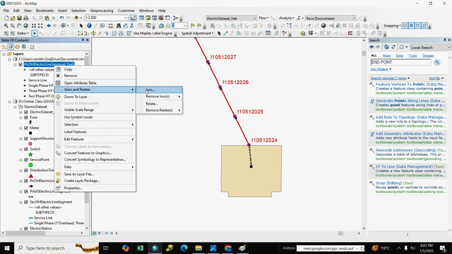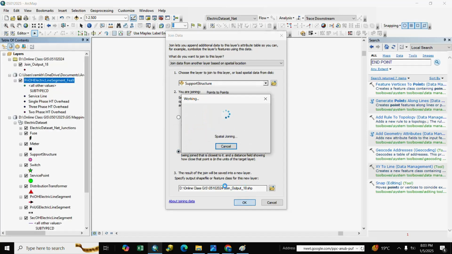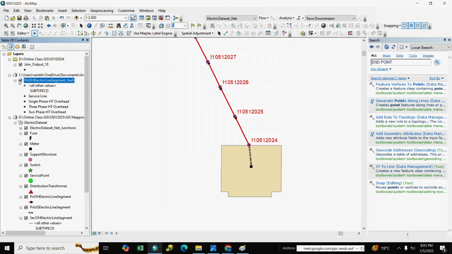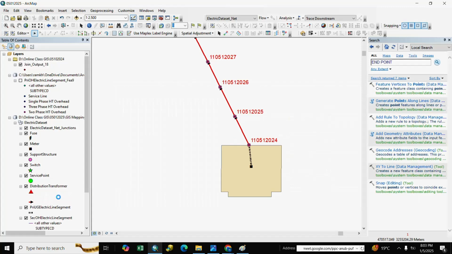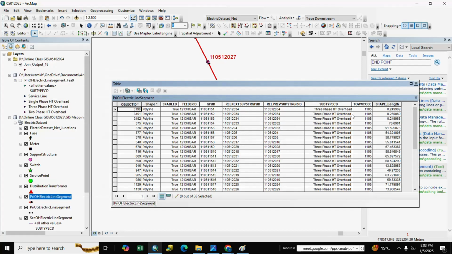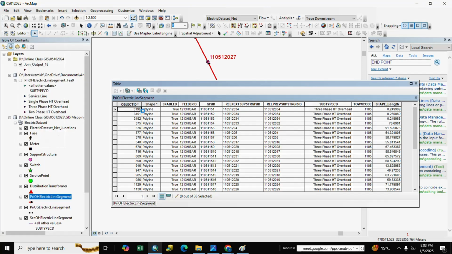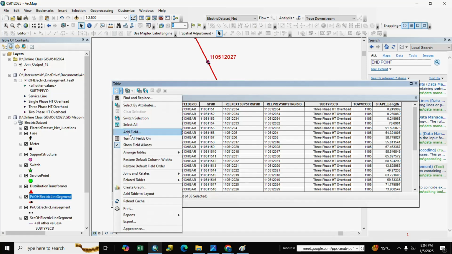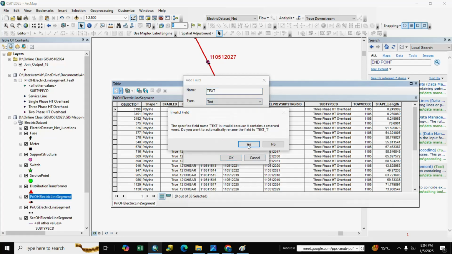and we right click, join support structure, and we populate it to other field. We make a field test and OK.